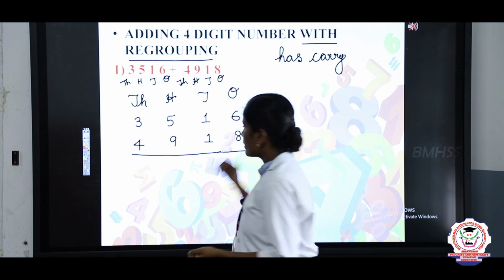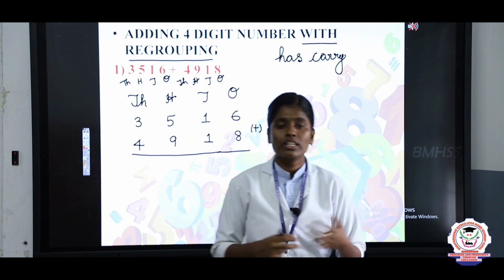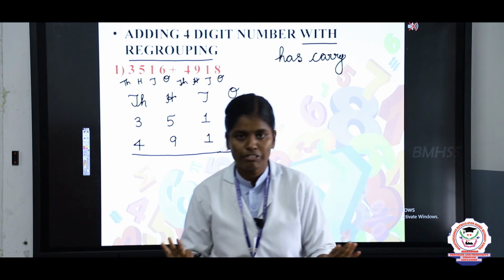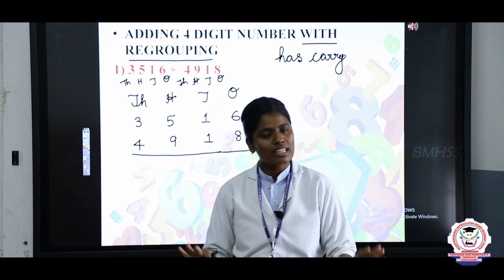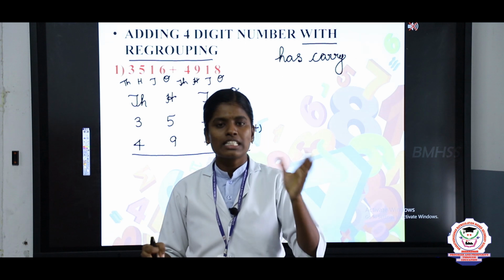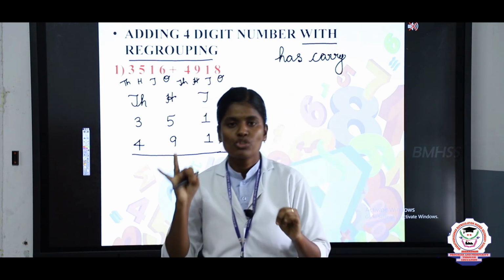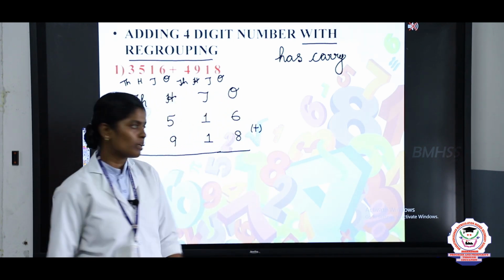So take the ones place value. We have 6 ones plus 8 ones. So keep 6 in the mind, 8 in the finger. So what is the answer, Naslin? 6 after 7, 8, 9, 10, 11, 12, 13, 14. So here you got a 2-digit number answer.